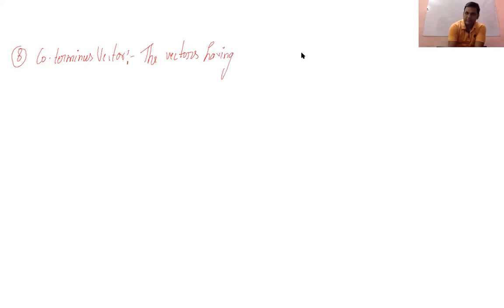Coterminous vector. Okay, we can write here: the vectors having same endpoint are known as coterminous vectors.